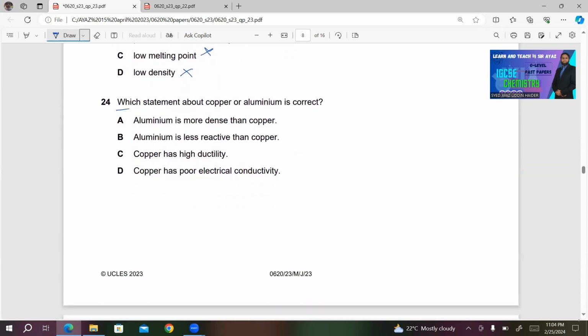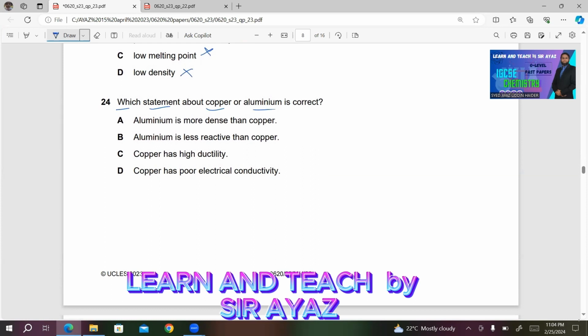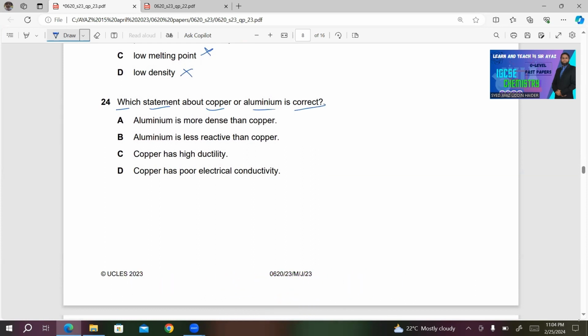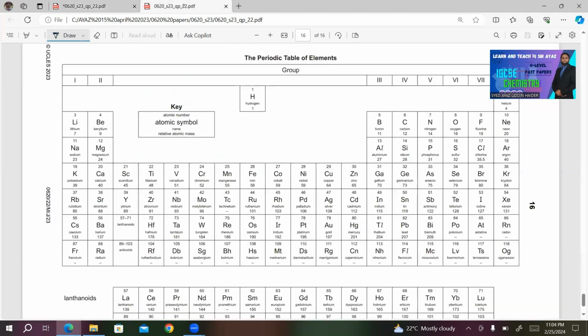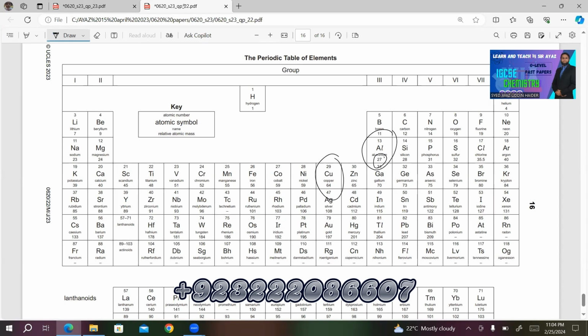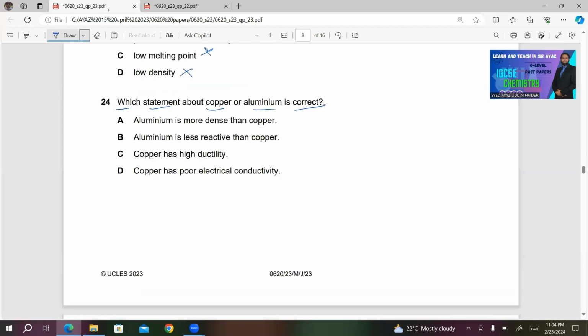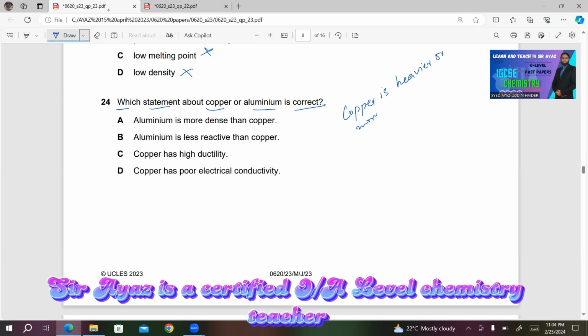24. Which statement about copper to aluminium is correct? A, aluminium is more dense than copper. If you look at the position of aluminium and copper, here it is aluminium and here it is copper. And the nucleon number of mass of aluminium is 27 while copper is 64, which means copper is heavier or more dense than aluminium.